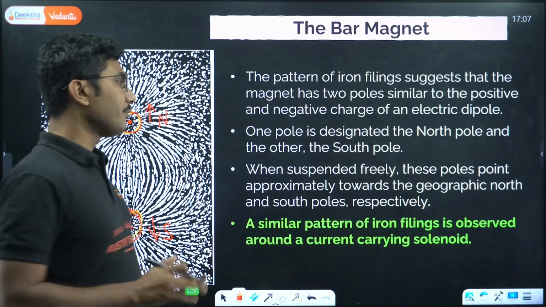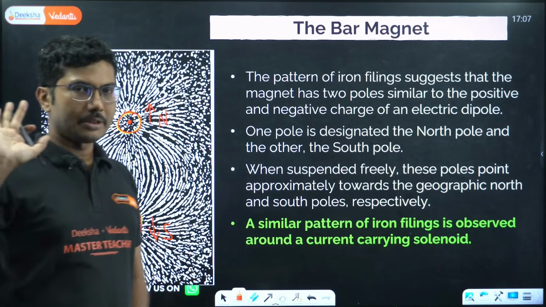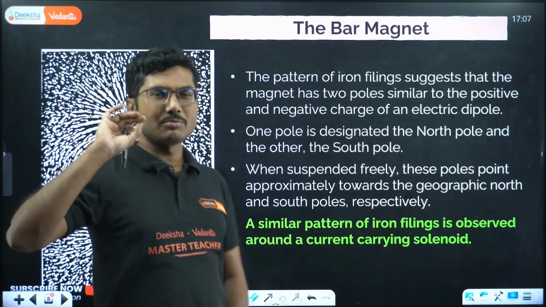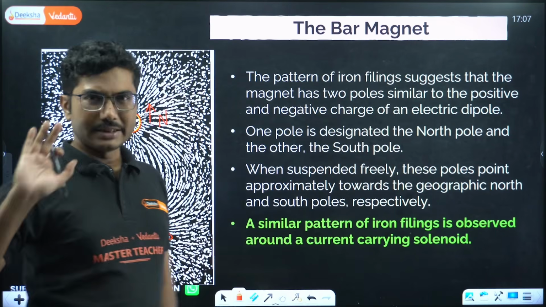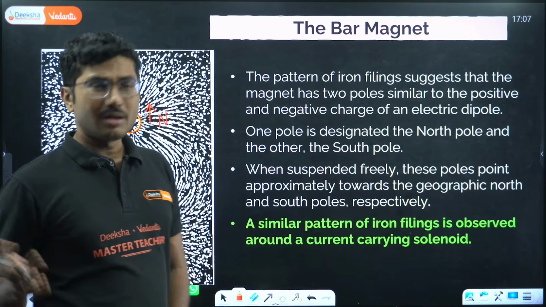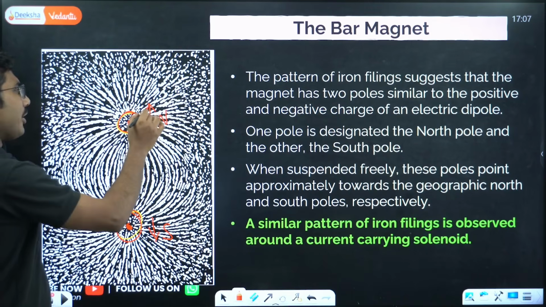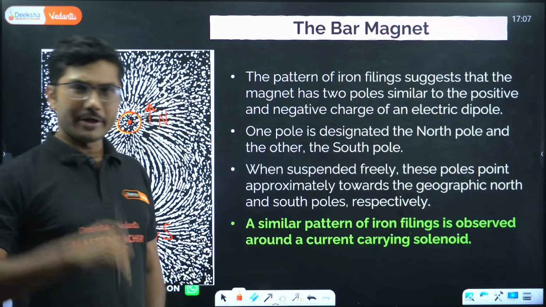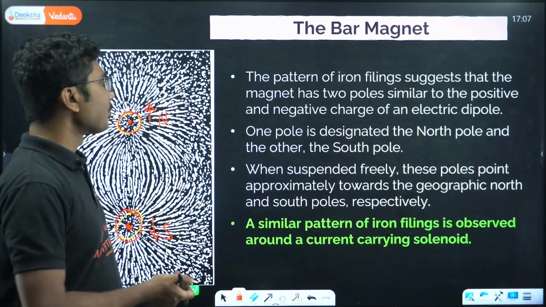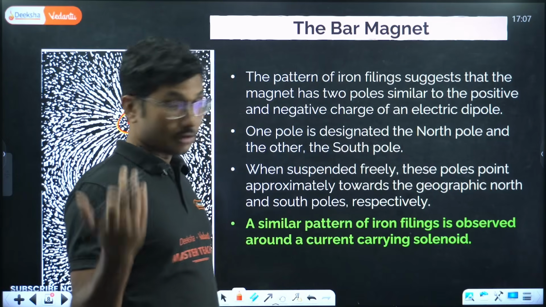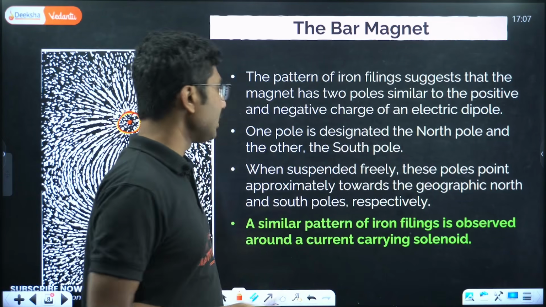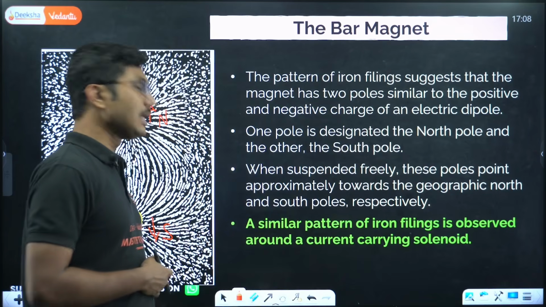Okay, don't be confused, north pole, south pole, the concept remains the same. The earth's magnetism is not there, otherwise it still might have created a small confusion, but earth's magnetism is deleted, so no need to worry about earth's magnetic field at all. Just remember, the one which points towards north is north, and whichever points towards the south is south. Very simple, easy, we all know that. Now one pole is designated as north, the other as south. When suspended freely, these poles point approximately towards the geographic north and south poles respectively.